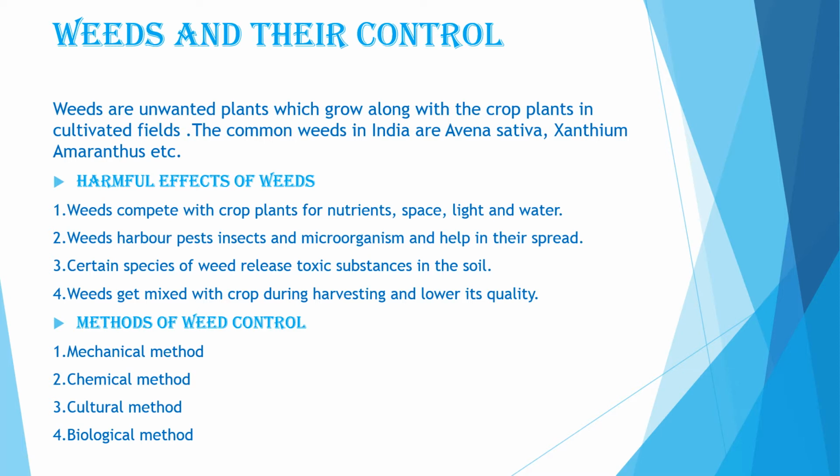An example of an insect species that we use to remove weeds is the cochineal insect. Some crop plants like soybean, millet, barley, etc. do not allow the growth of weeds. Such crop plants are called smother crops. So we use these in our field to remove the weeds.